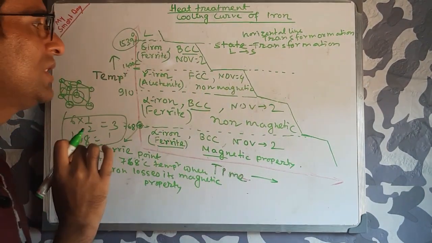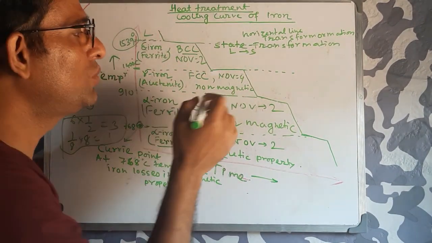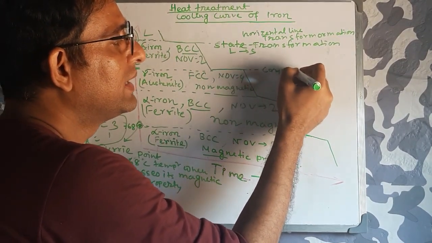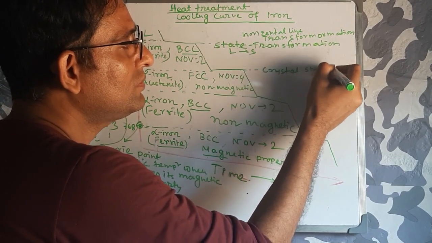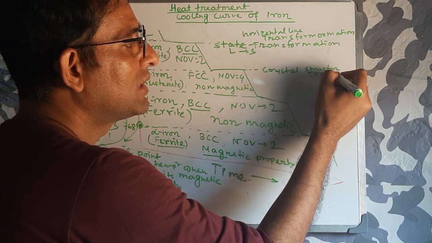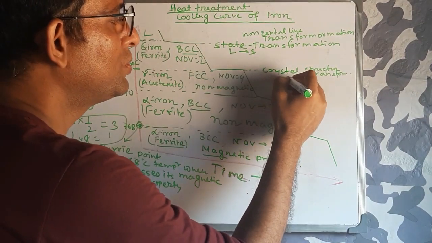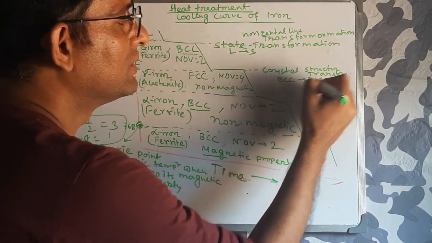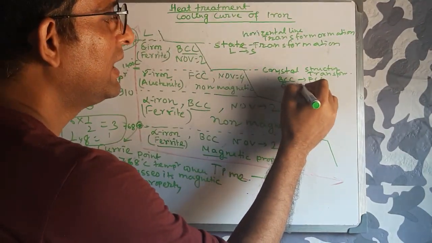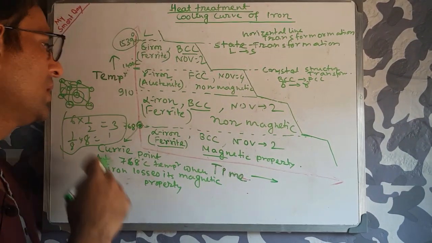So this transformation is BCC to FCC, which means it is a crystal structure transformation, BCC to FCC. Delta iron becomes gamma iron. Delta iron means ferrite and gamma iron means austenite.